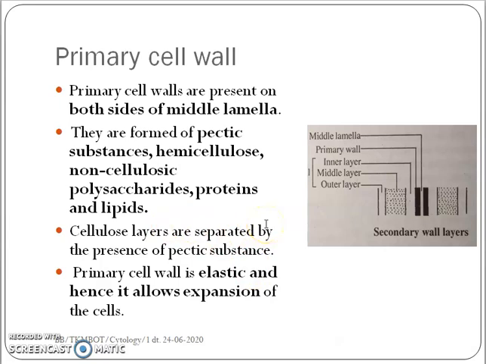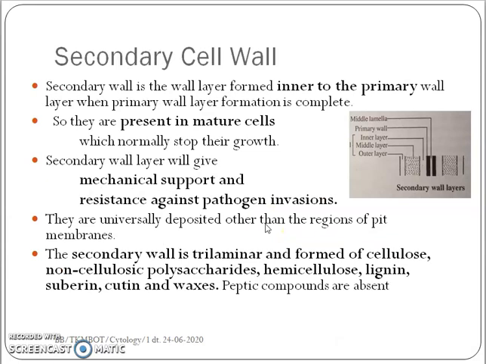In contrast to the primary cell wall, secondary cell walls are present in cells which are matured; the secondary cell wall is formed only when a cell is matured. Many times the cell will not grow further. The secondary cell wall will provide mechanical support and resistance to pathogen invasions. On this diagram, following the middle lamella, you can see the primary cell wall layer and the secondary cell wall layer.